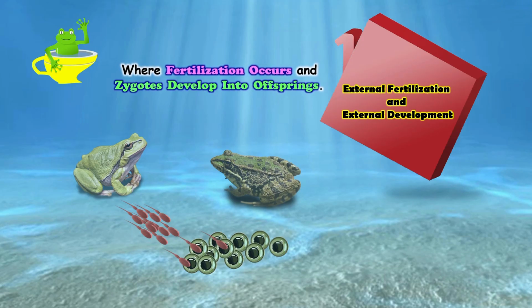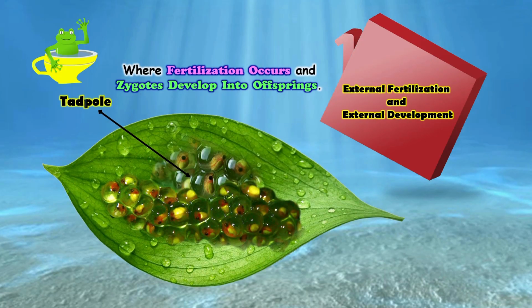After some time, the zygote develops into a tiny, swimming tadpole, which you can see here inside the jelly-like eggs. These tadpoles continue to develop outside the parent's body until they grow into young frogs. So in frogs, both fertilization and development occur externally, making them an example of external fertilization and external development.